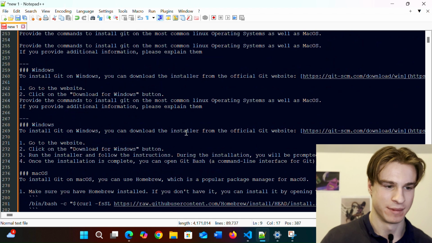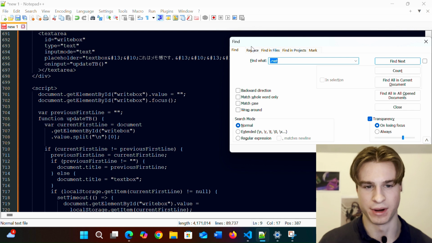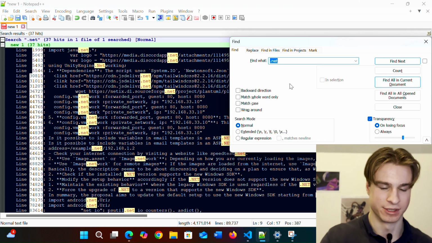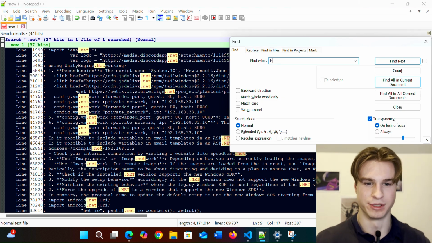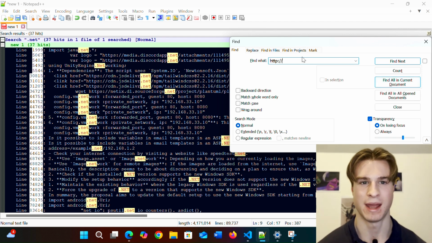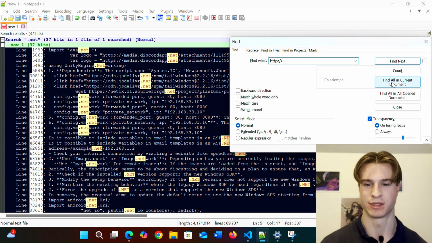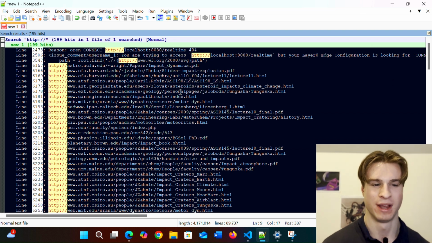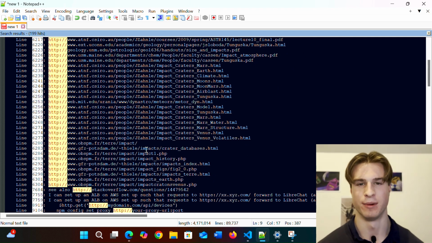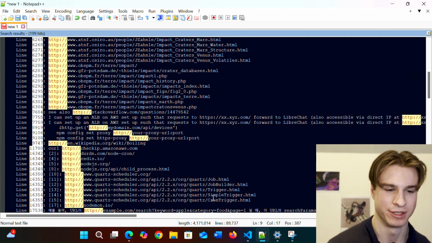So here we have our file, and what I'm going to do is press Control F, and we can literally just use Find All in Current Document to find specific strings. One thing I might want to search for is http://, which looks for anything using the hypertext transfer protocol, or in other words, web pages. We'll look for this in the current document, and we see we actually have a bunch of domains and websites. So we could then go and analyze these and see, are any of these malicious? I spent around an hour doing similar things.